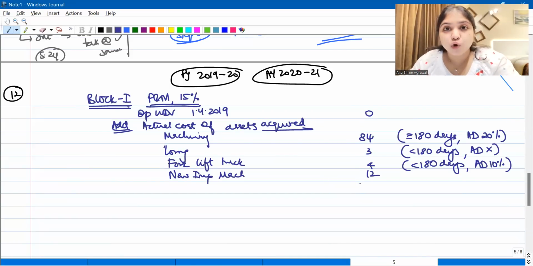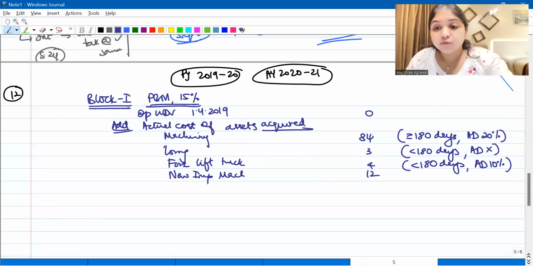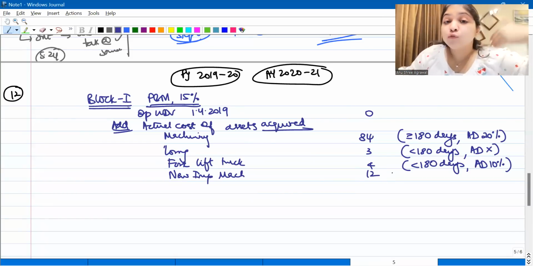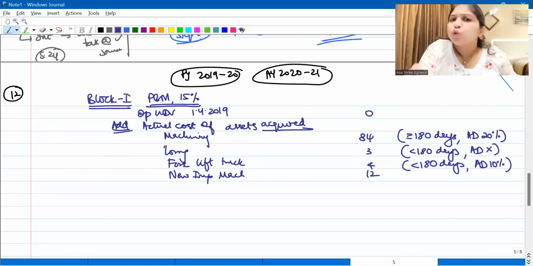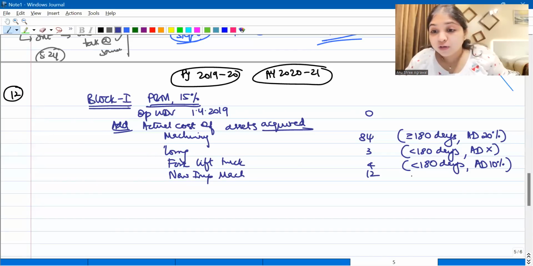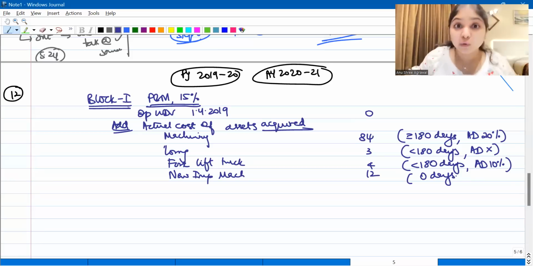You might wonder, ma'am, what are you even saying? Listen to me. Actual cost of assets acquired. If you have purchased an asset, even if you don't put it to use, it will still enter the block, because it is actual cost of assets acquired. Okay, you did not put it to use, so you will not get depreciation. You will get zero depreciation, no doubt. But it will still enter the block.